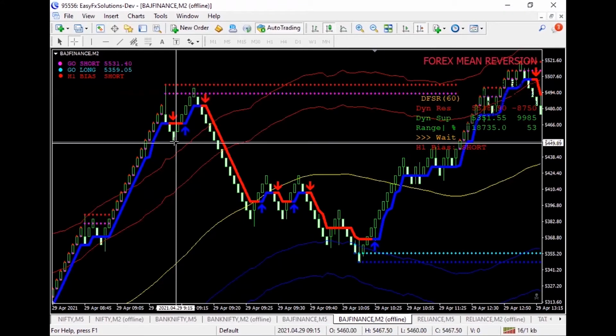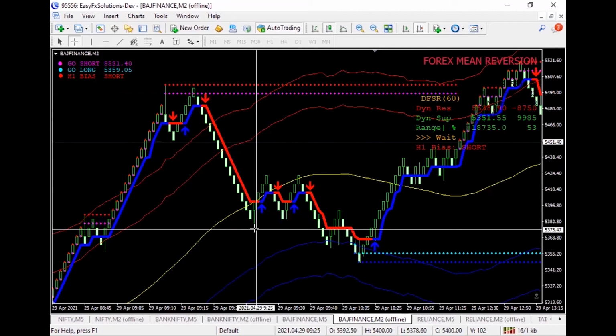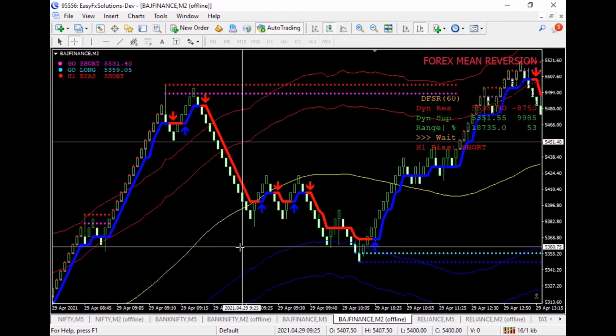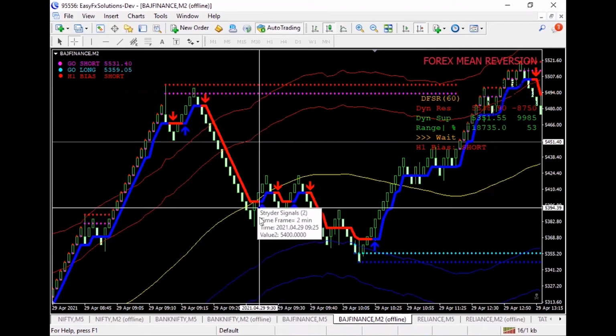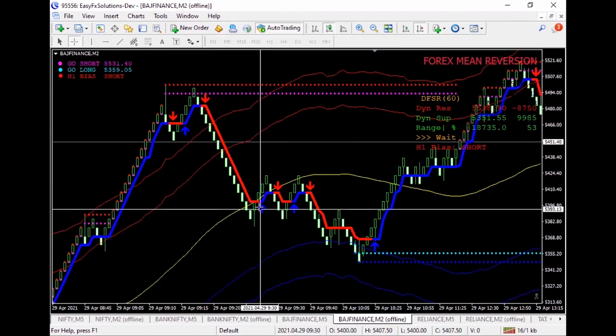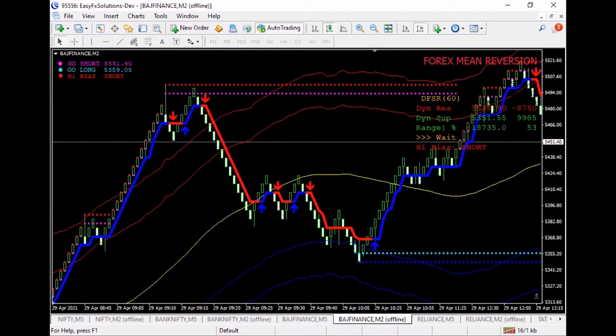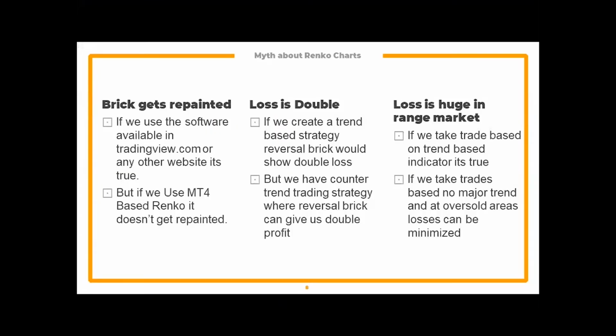So in that way, we'll be able to identify whether the market had moved up to this particular position and bounced back. Because in candlestick graphs as well, the shadow will play a major role. The longer the shadow, the stronger is the reversal. So this particular myth can be eliminated by using various paid versions of MetaTrader software.